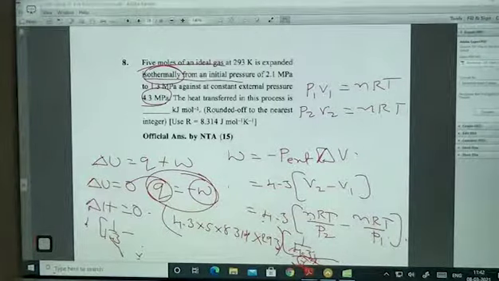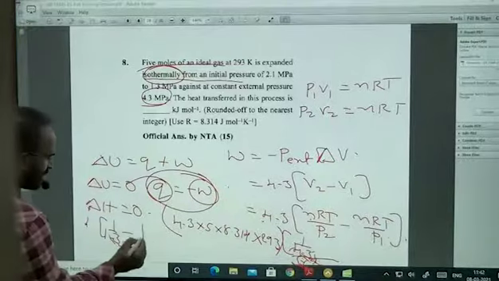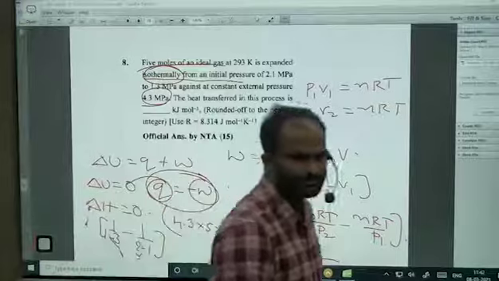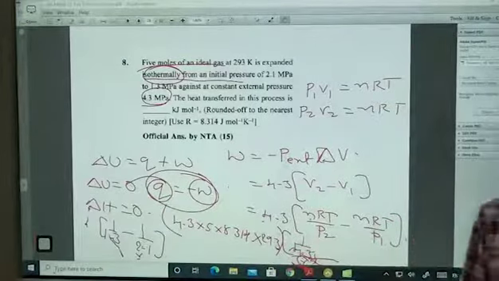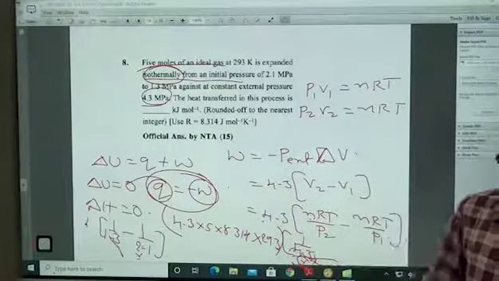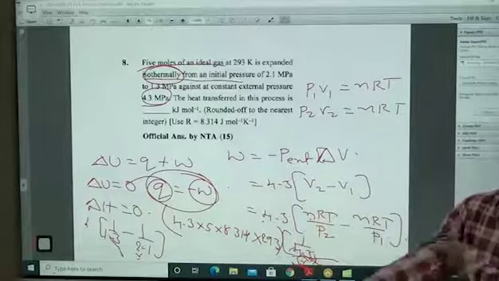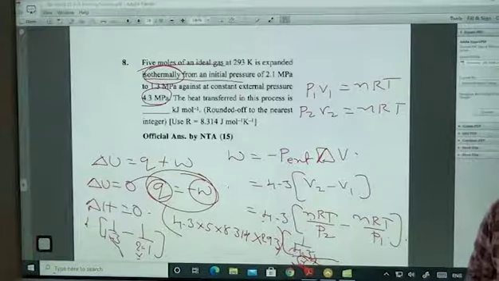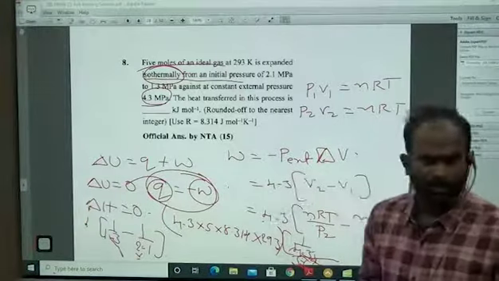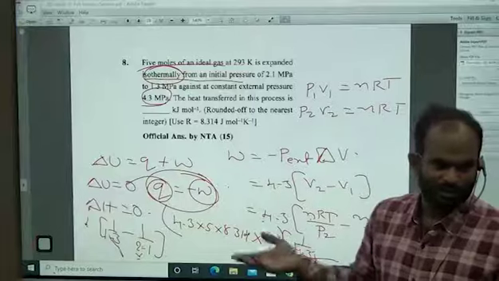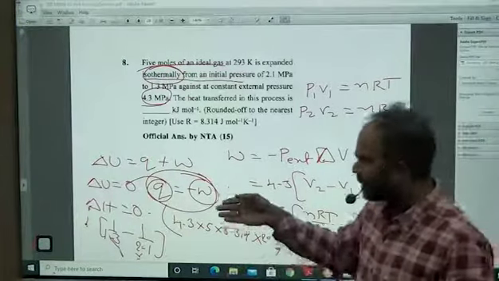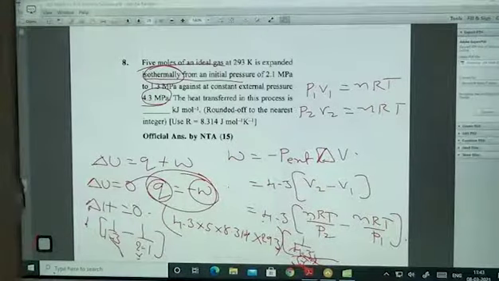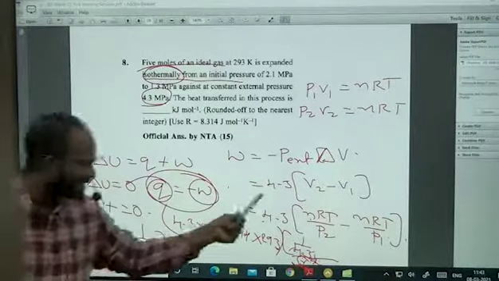1.13. 1 divided by 1.3 minus 1 divided by, therefore that could be the answer. This is which process? Tell me, this is which process? Isothermal irreversible process. If it is isothermal reversible, what is my formula? You know very well, physics formula, you will use it. W is equal to minus 2.303 nRT log V2 divided by V1. That is reversible. This is irreversible. That's why we have taken in a single step.